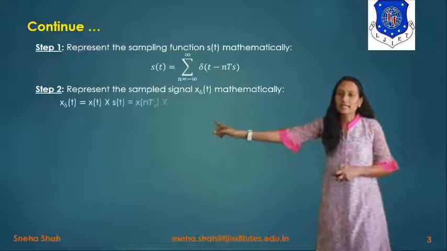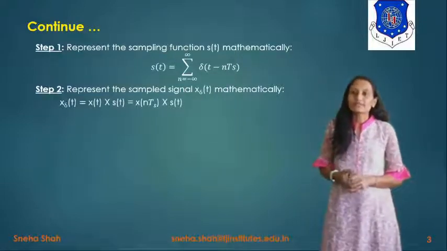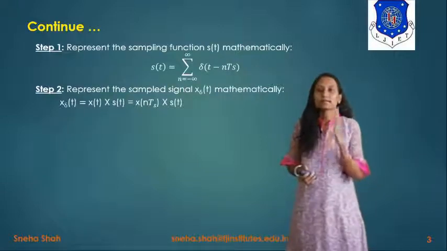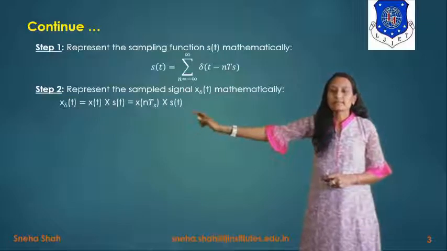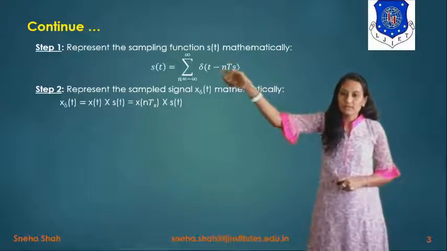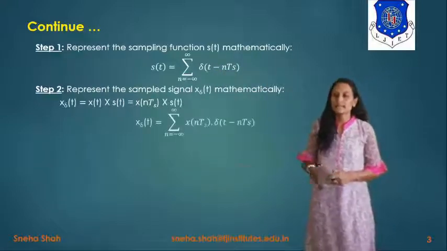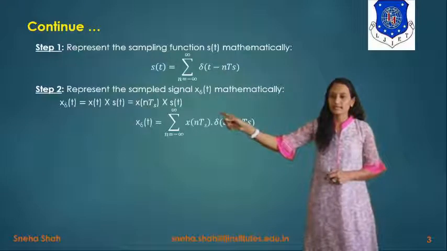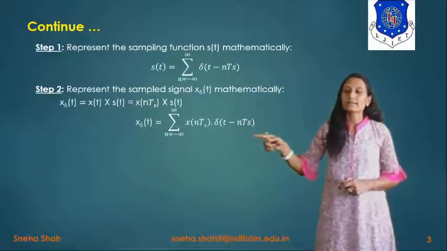Right? So x delta of t equals x of t into s of t. Now as you know, x of t will be represented in terms of n number of Ts terms, so it will be represented as x of nTs into s of t. Now if we put in this value of s of t over here, the term x delta of t will be represented as summation n equals minus infinity to infinity x of nTs into delta of t minus nTs.